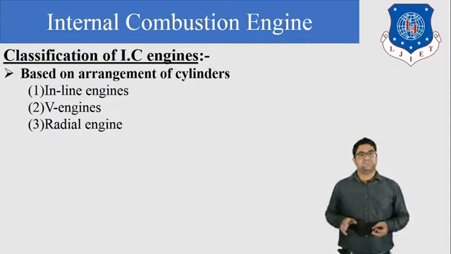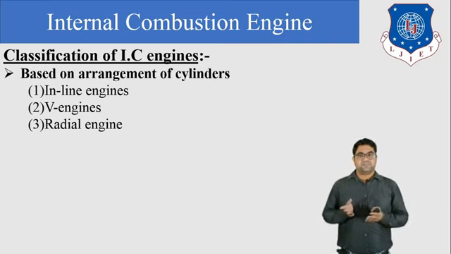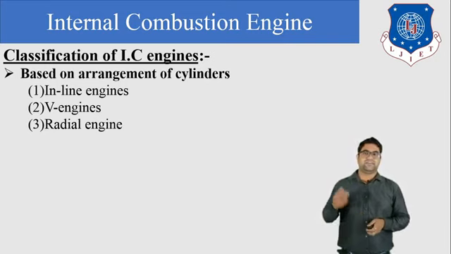V engine is used in two-wheelers. We have seen this type of engine in the Bullet or the Royal Enfield. And the radial engines are generally used in aircraft applications.